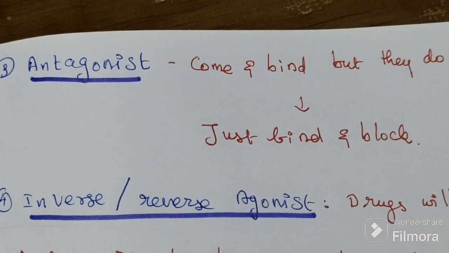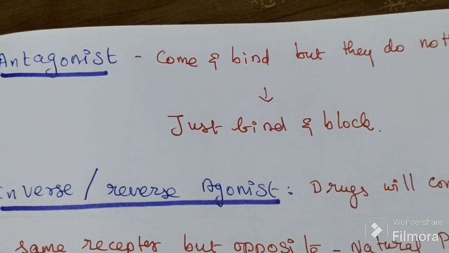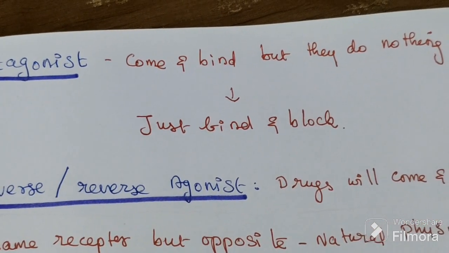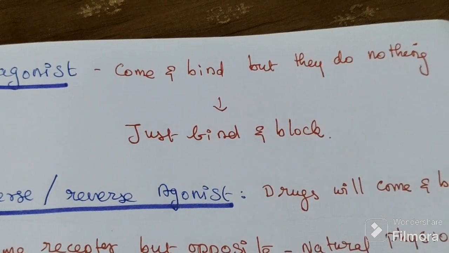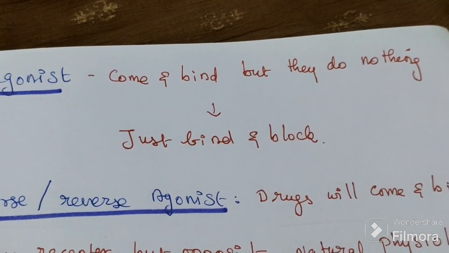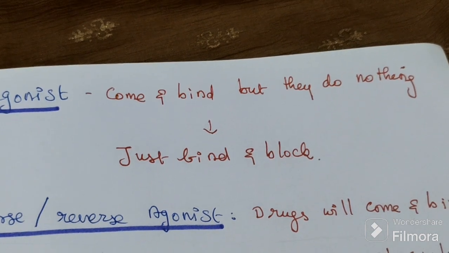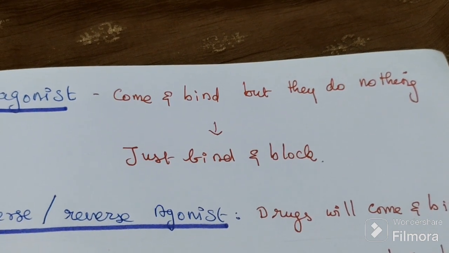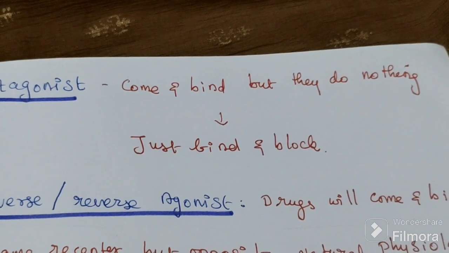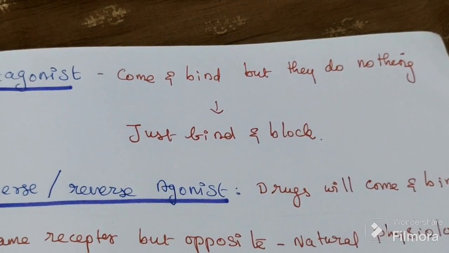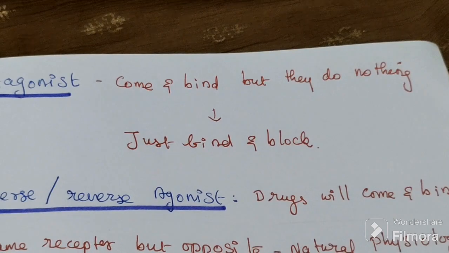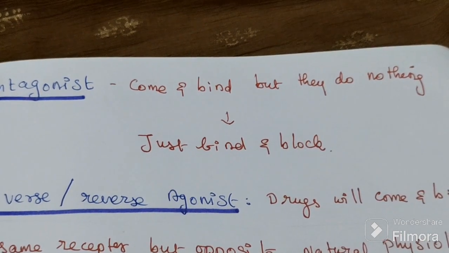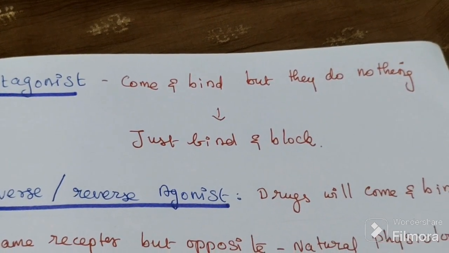The third is called an antagonist. What will an antagonist do? An antagonist will also come and bind, but it does nothing. It neither activates nor deactivates; it just binds and blocks. It is just coming and binding, not doing anything, neither activating the receptor nor deactivating it. So it is just blocking.